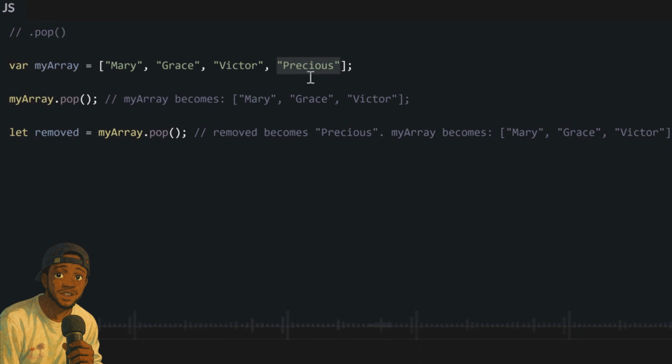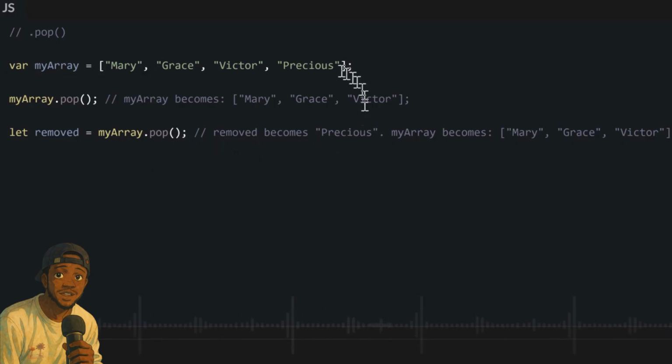Simple. So let's say we have this array containing 4 data inside. Once we write .pop, that means we remove the last data, and from now on our array only has 3 data inside. You can also save the data that you just removed with this .pop method inside its own variable. What you do is use your normal keyword to create a new variable, and then you say equal to your old array, the array you are modifying, .pop. So this will remove the last data and then save it to the new variable.